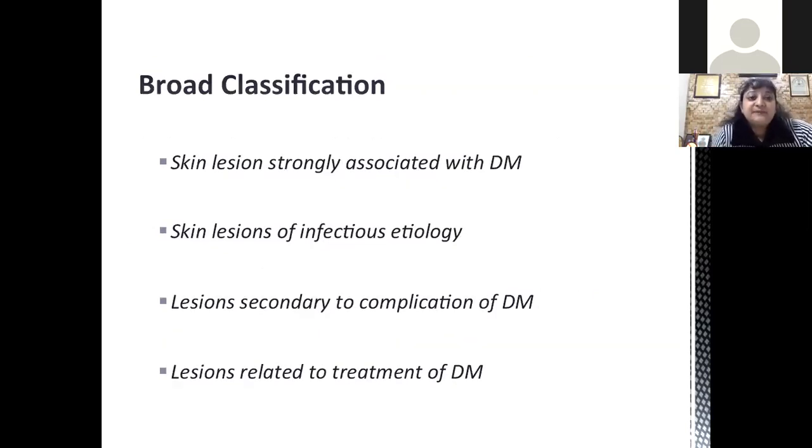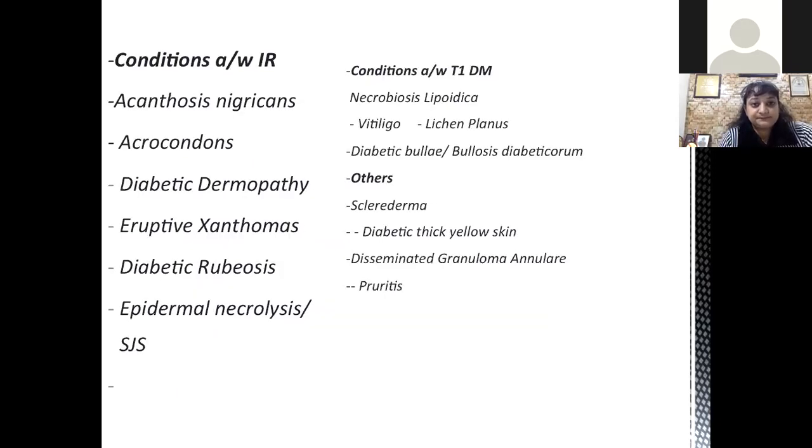Broadly, they can be classified as lesions which are strongly associated with diabetes. For example, we have necrobiosis lipoidica, strongly associated with diabetes. Then we may have lesions of infective etiology, as I already mentioned, that infections can occur in anyone, but they are more common in diabetes. Then we have lesions which are secondary to complications of diabetes, or lesions related to treatment of diabetes.